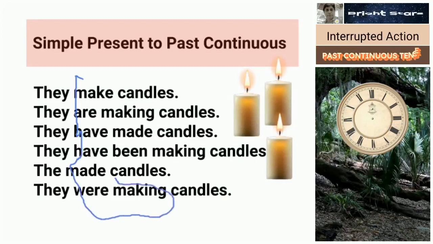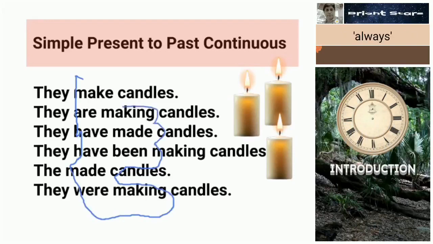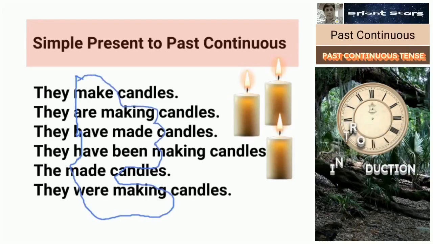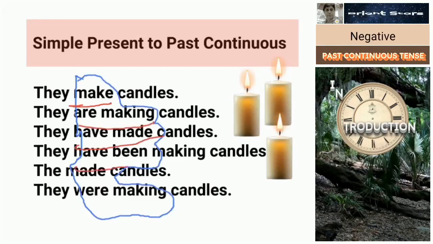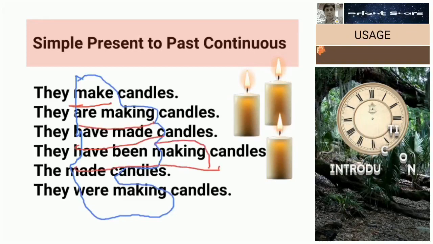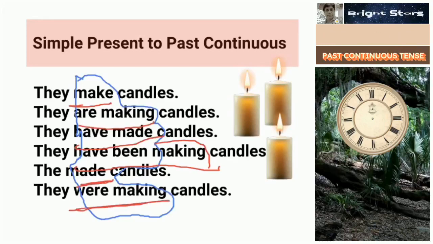That's how the verb make changes from simple present to past continuous: make or making, have made, have been making, then made, then were making.